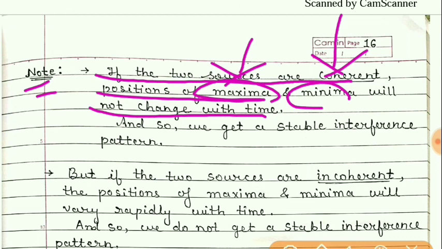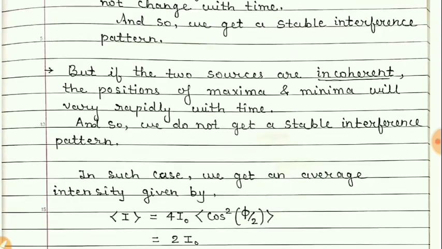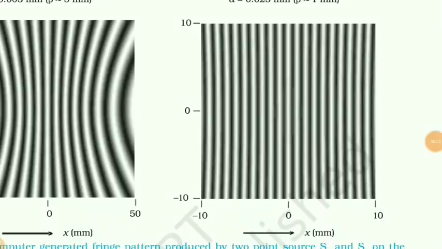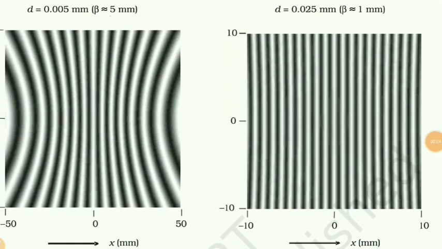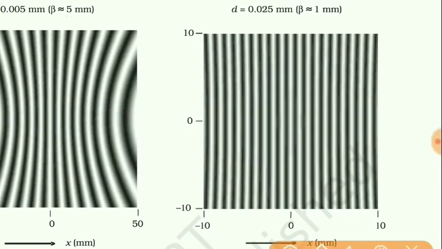They will remain as they are, like a stationary pattern. This type of stationary pattern is observed on the screen and it remains stable. Here dark bands are considered as minima, and bright bands are considered as maxima.